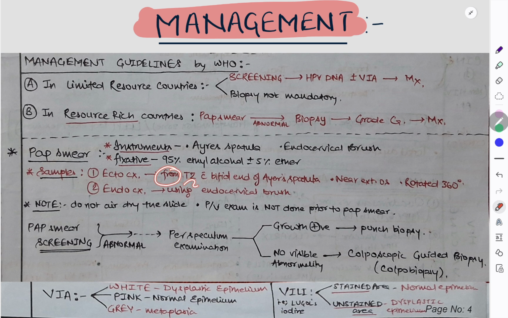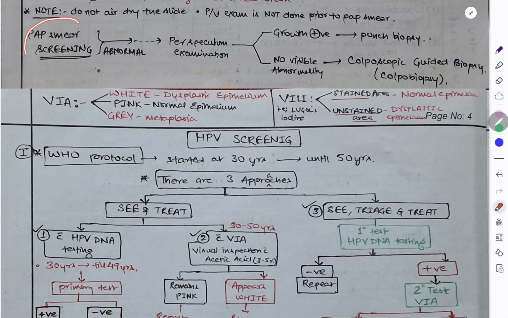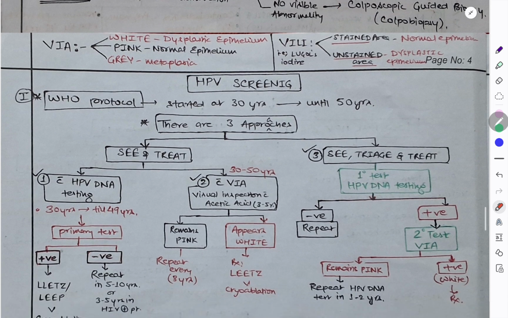In ectocervix, from transformation zone with bifid end of Ayre's spatula, then near the external os, and then rotate 360 degree. From endocervix how to take? We have to take it from the endocervical brush. Note, do not air dry the slide, and PV examination should not be done prior to pap smear as that will change the findings. Now if pap smear screening is abnormal, we have to go and do per speculum examination. If growth is positive, get the punch biopsy done, and if there is no visible abnormality, we have to do it under colposcopy. Okay. Now coming to HPV screening.